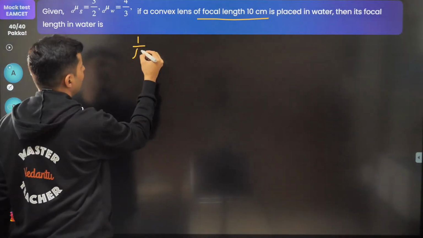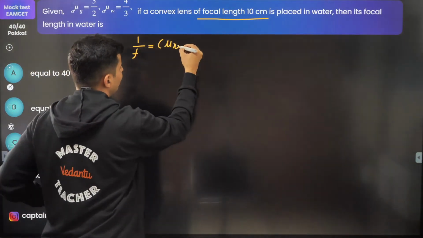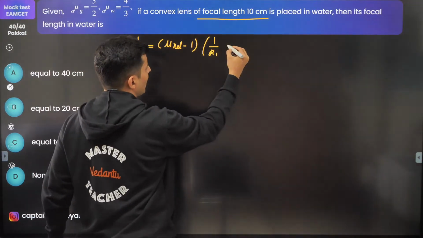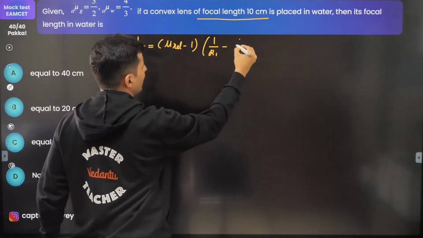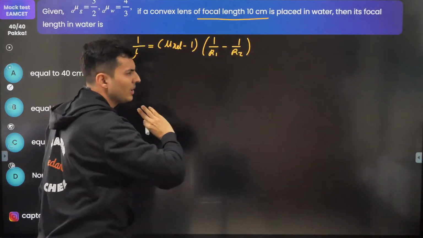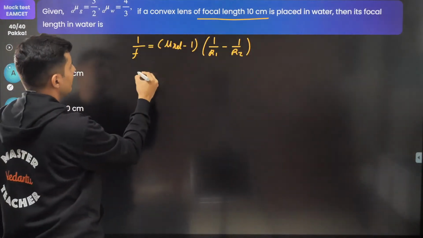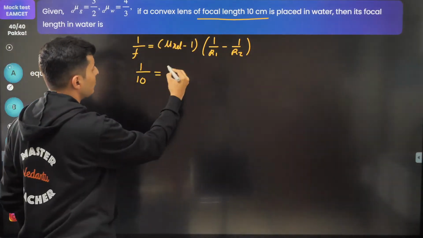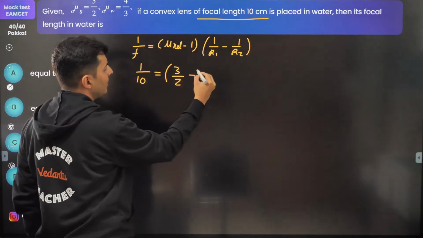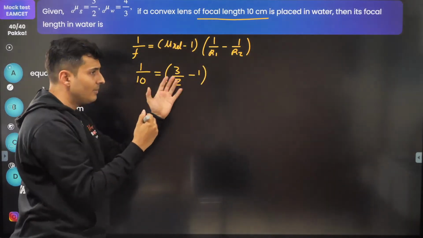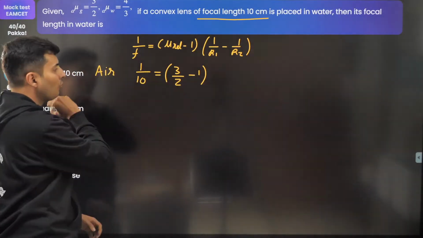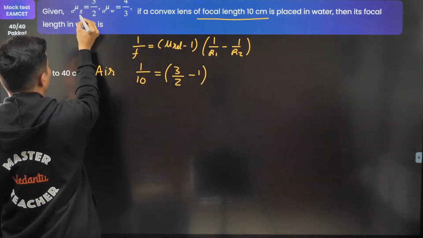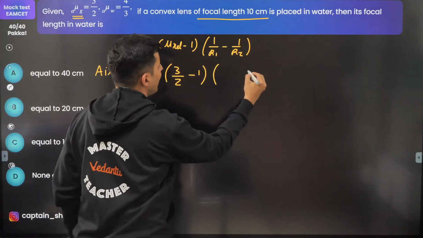So 1 by f is equal to (mu relative minus 1) times (1 by r1 minus 1 by r2), as it is a convex lens. Now the focal length is given to be 10, so 1 by 10 equals mu relative minus 1. It is made of glass, and the first time it is in air, so 3 by 2 minus 1. It is not in water, so mu is just the glass's refractive index. And this part will be as it is.